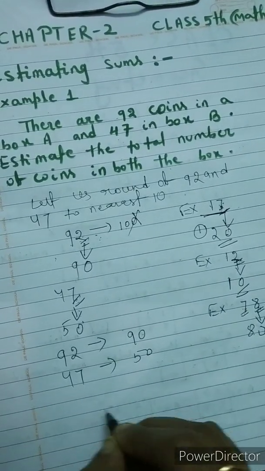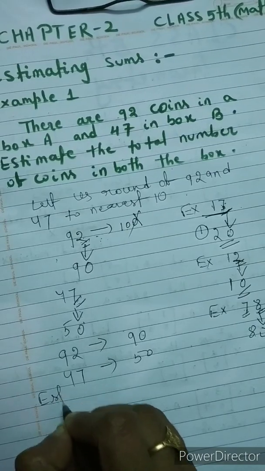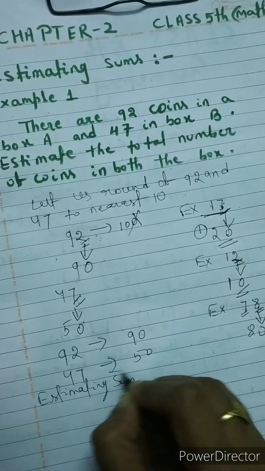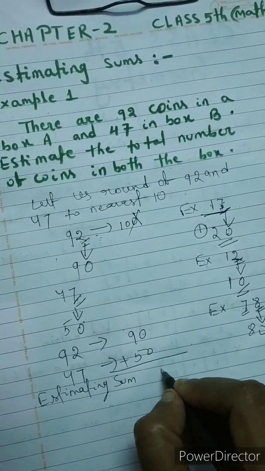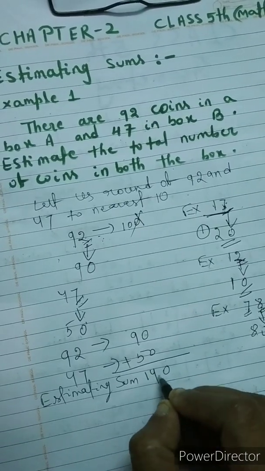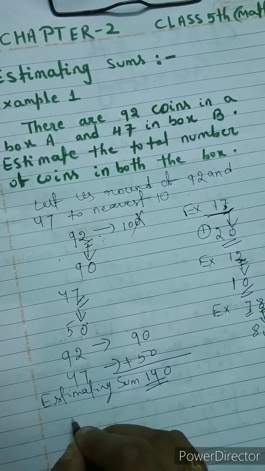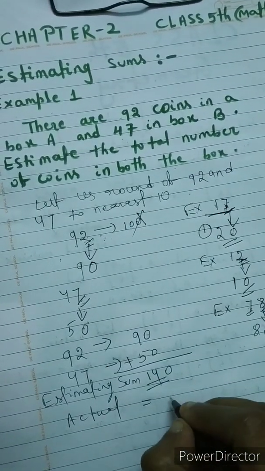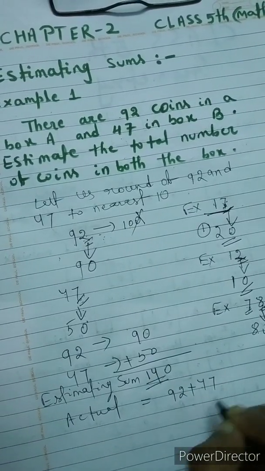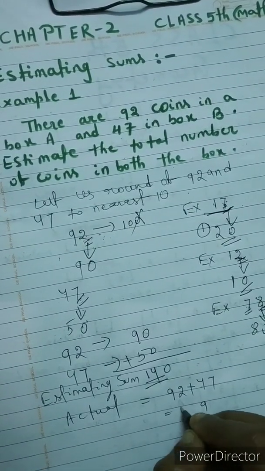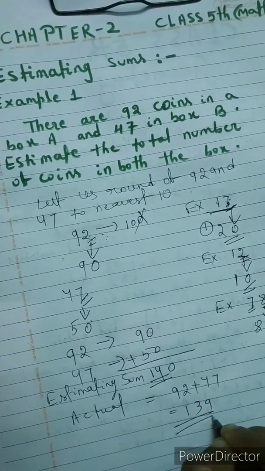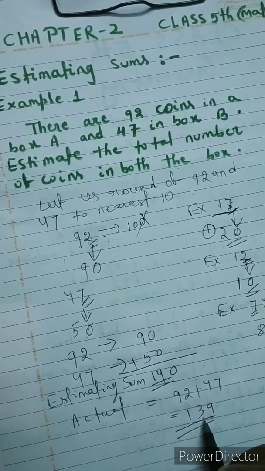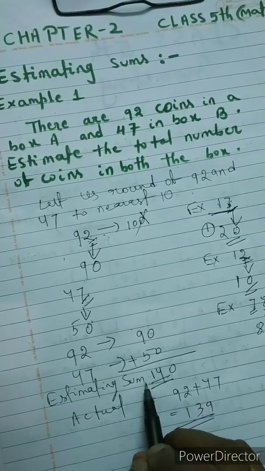Okay children, now estimating the sum. What you do is add here. So how much is it? 0, 9 plus 5, 140. Okay children, the estimate is 140. But what is the actual? Actual, how much do you add? 92 plus 47 is equal to 139. Now this is your actual and this is your estimation. What is the difference between estimation and actual? Only one. So this is a correct estimation.